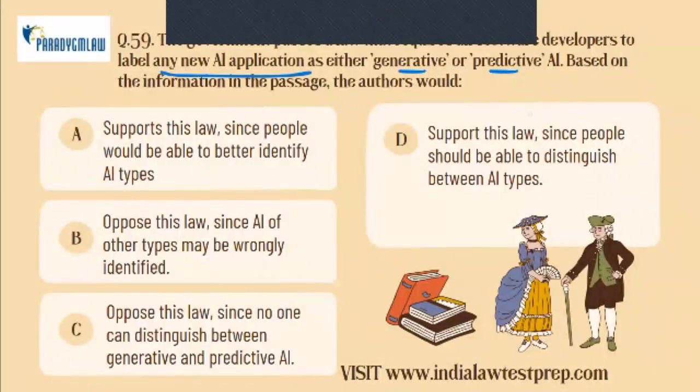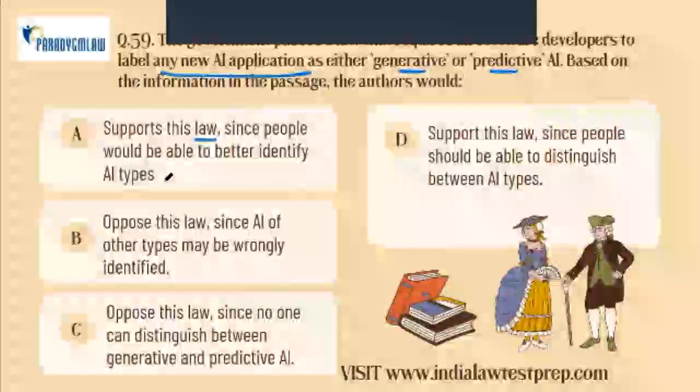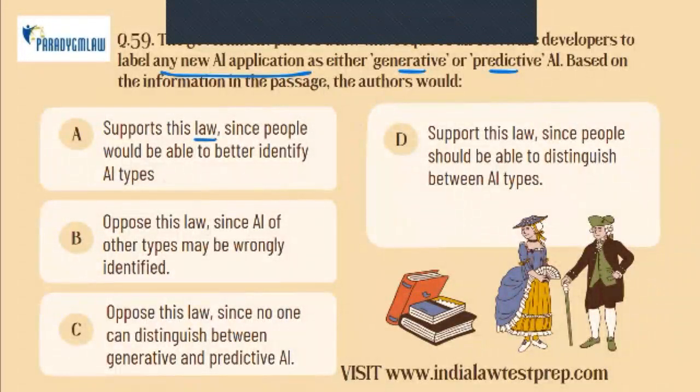Now, look at option A. It says those authors would support this law since people would be able to better identify AI types. True. But the problem is not identification. It's that many AIs don't fit into either box of generative or predictive, right? So identification is meaningless if the categories itself are wrong. Maybe there is another type of AI, like algorithms, or maybe something else, right? There could be many different types which don't fall into generative or predictive.